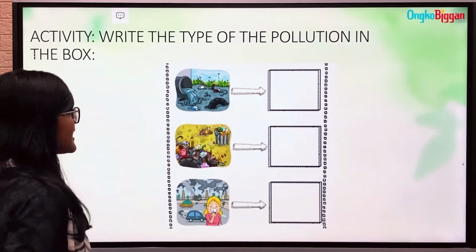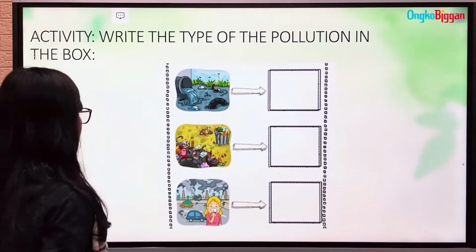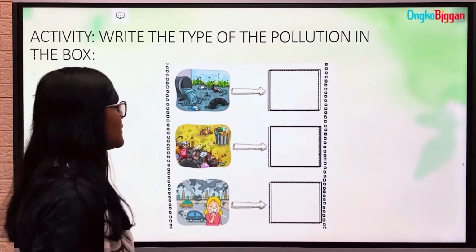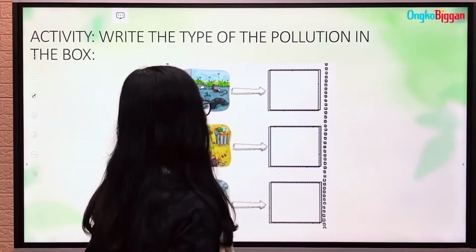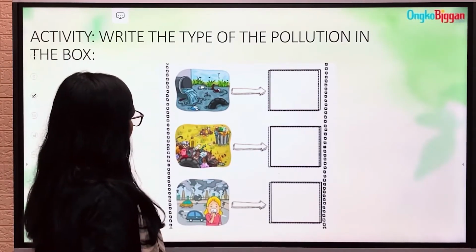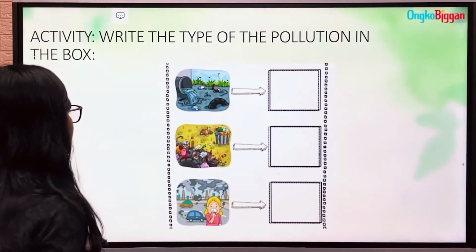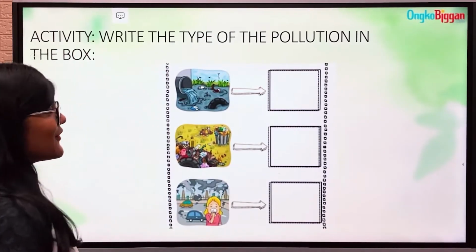Okay, moving forward, now we have a very interesting activity over here. It's a picture based activity. Write the type of pollution in the box. So in the first figure, first just describe what is here in the pictures. In the first picture we can see there is a pond type of water body, and here we have tires and garbage floating over the water.